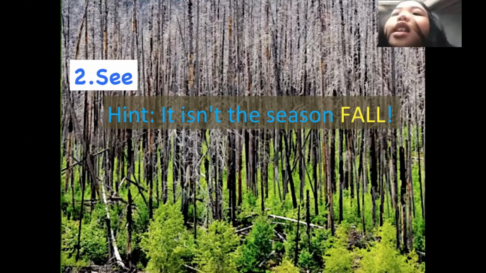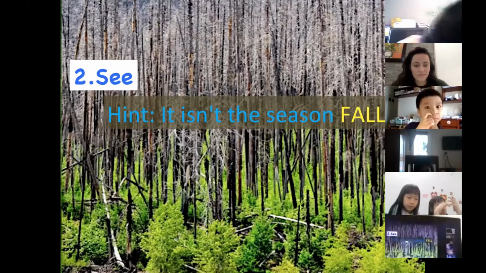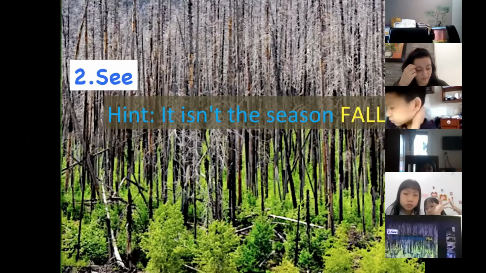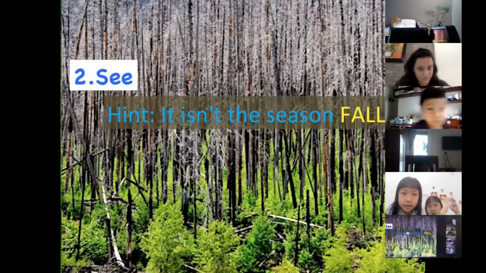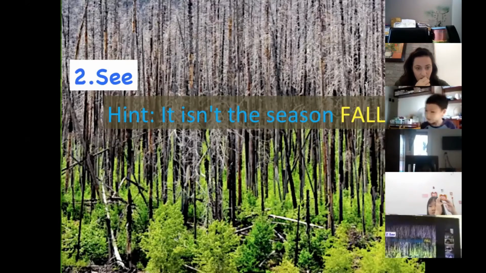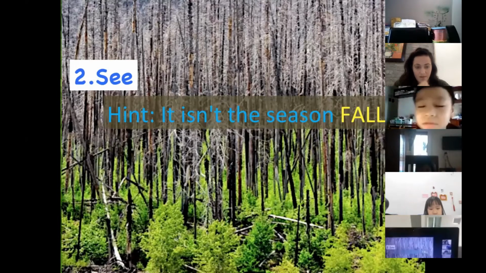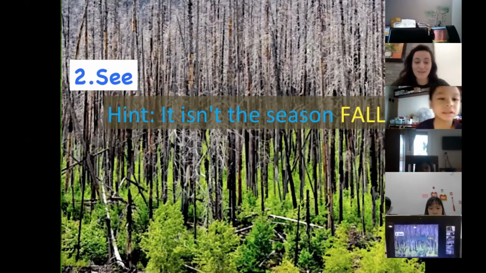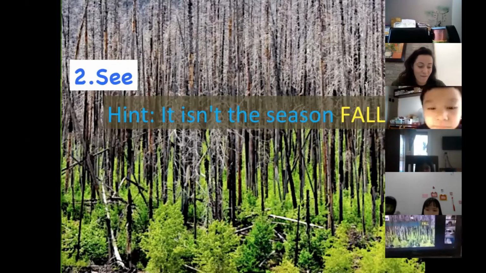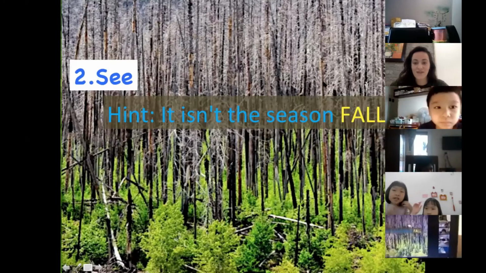I think it's winter. No, it's not fall or winter. It's summer or spring. So why do you think the trees don't have leaves, and why are there a bunch of baby trees now? Minlong? I think the trees fell all the leaves because they grow new babies. Not quite, not to make babies, but that's a really good guess, Minlong. I'm very impressed. Good scientific mind.